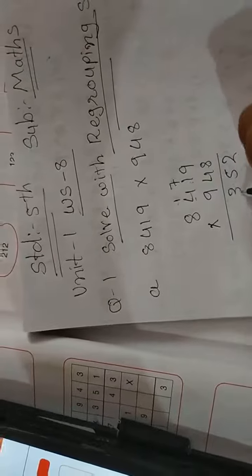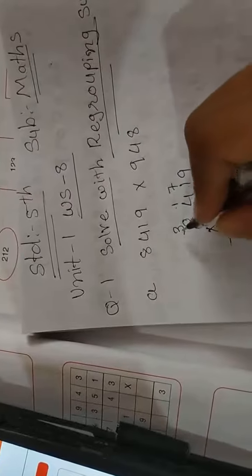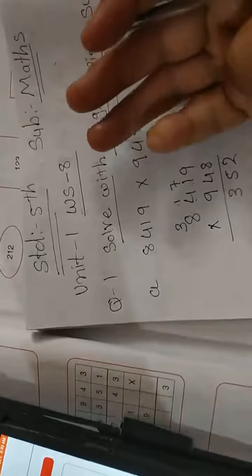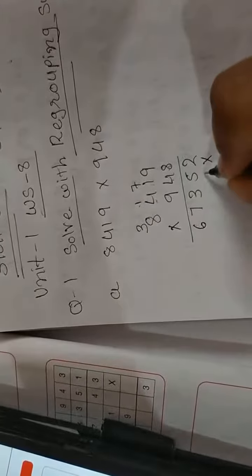1 is a carry over. 8 4s are 32. 32 plus 1, 33. We have to write here 3. 3 is a carry over. 8 8s are 64. 64 plus 3, 67. So we have to write here 67. After that, cross it out one more, and then 4 9s are 36. We have to write here 6. 3 is a carry over. 4 1s are 4. 4 plus 3 is 7. So we have to write here 7.